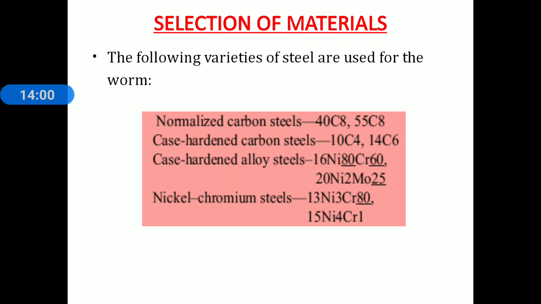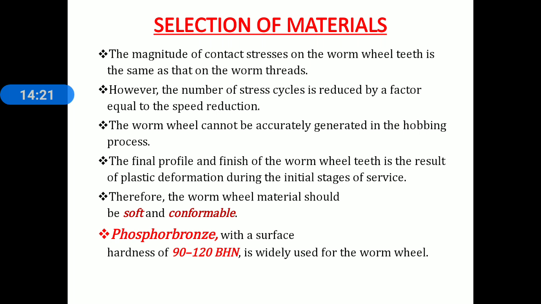Various steels are used for worms, as shown on the screen: normalized carbon steels, case hardened carbon steels, case hardened alloy steel, and nickel chromium steels. Similarly, here we discuss the material selection for the worm wheel.